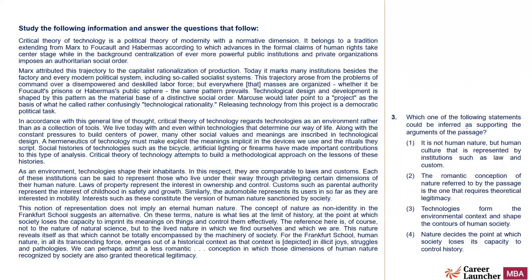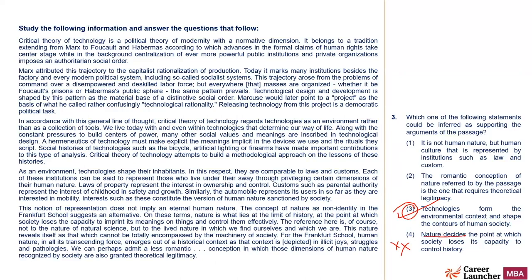Which one of the following statements could be inferred as supporting the arguments of the passage? It is not human nature but human culture that is represented by institutions such as law and custom. The romantic conception of nature referred to by the passage is the one that requires theoretical legitimacy. Technologies form the environmental context and shape the contours of human society. This is one of his key arguments. Nature decides the point at which society loses its capacity to control. No, it's not that nature decides. It's not mentioned. Again, this kind of relationship is not mentioned.